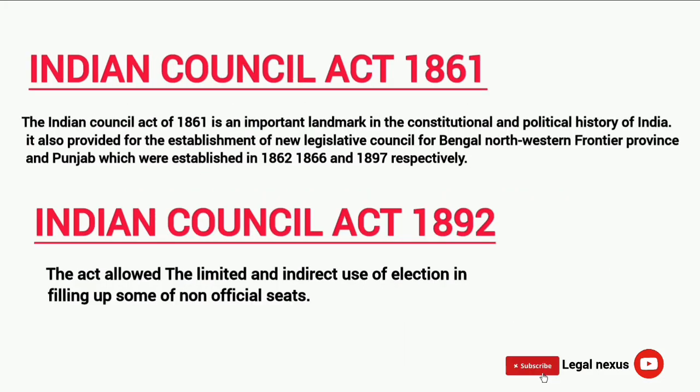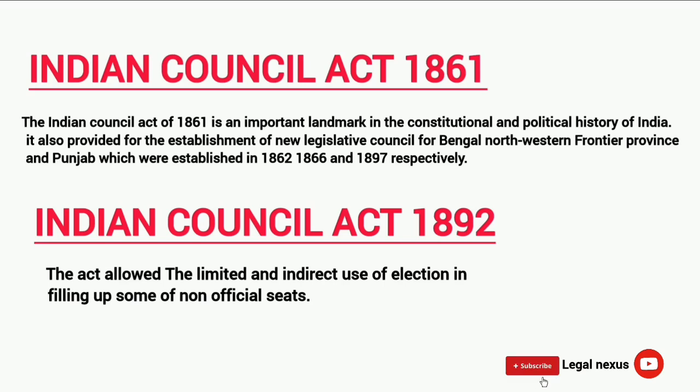Indian Councils Act 1861. The Indian Councils Act of 1861 is an important landmark in the constitutional and political history of India. It also provided for the establishment of new legislative councils for Bengal, North-Western Frontier Province and Punjab, which were established in 1862, 1866 and 1897 respectively.